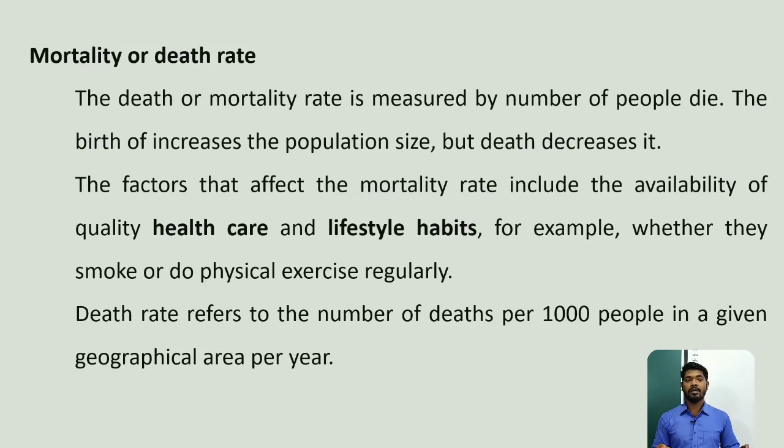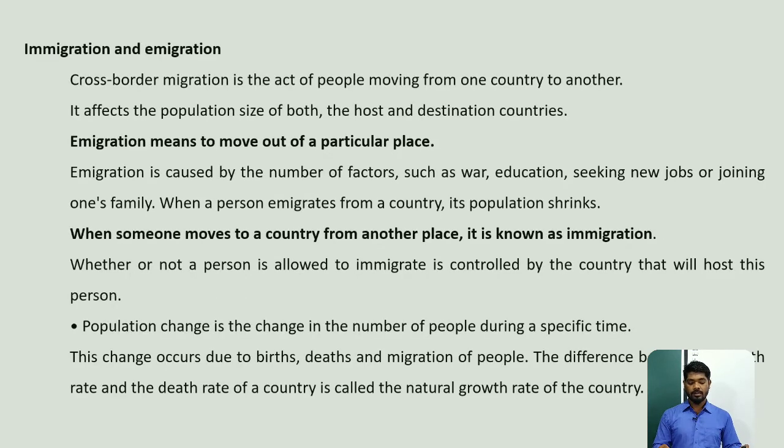So these two examples are there: the people who are smoking as well as not doing any physical exercise, not playing regularly, you are giving your body more rest. What happens? The span of your life or days will be reduced. Death rate refers to the number of deaths per 1,000 people in a given geographical area per year. So death rate counts per 1,000 people per year. In 1,000 people, how many people expired? So that is how death rate is calculated.